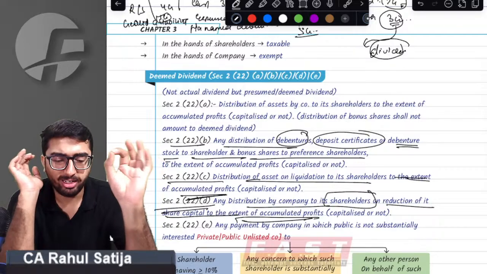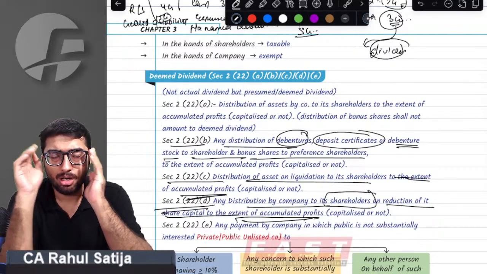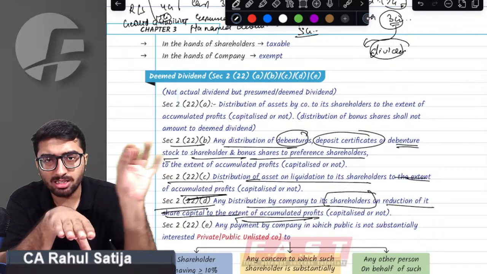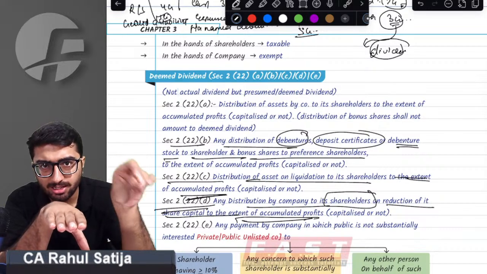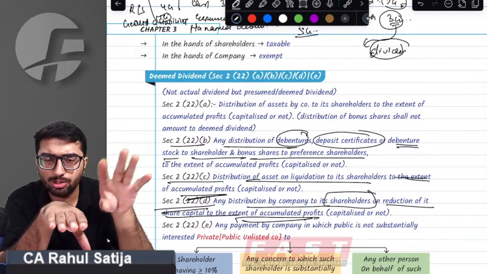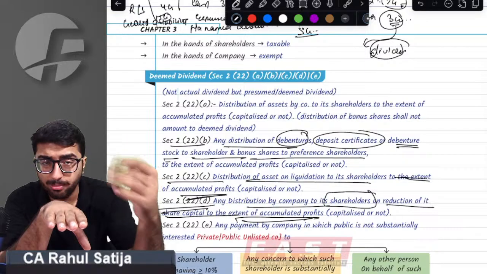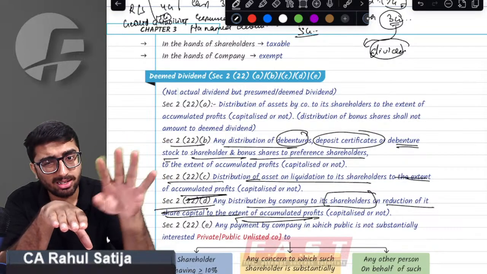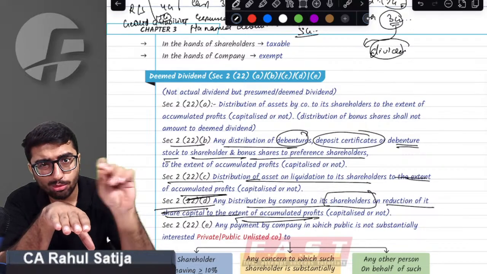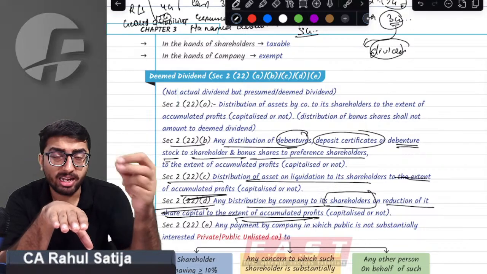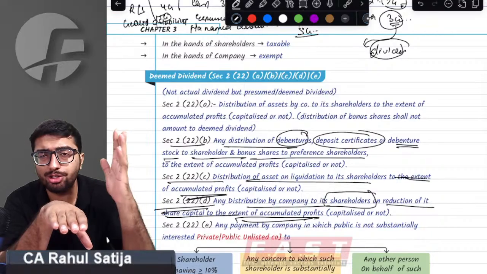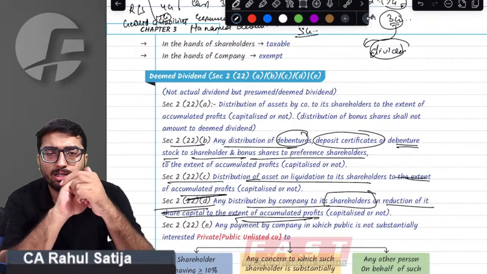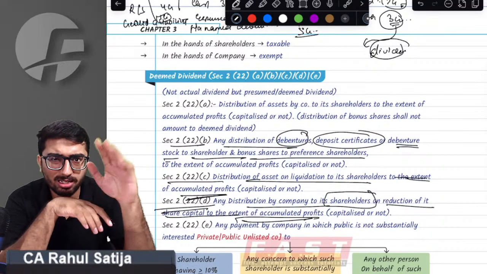So listen to this point very clearly again. To the extent of accumulated profits, any distribution of assets, any distribution of liability, or any bonus given to the shareholders, bonus in the form of debentures, any bonus deposit stock given to the shareholders, it is deemed dividend only. Any distribution at the time of liquidation shall also be deemed dividend. Any distribution at the time of reduction in share capital shall also be deemed dividend only. All these are deemed dividend only.